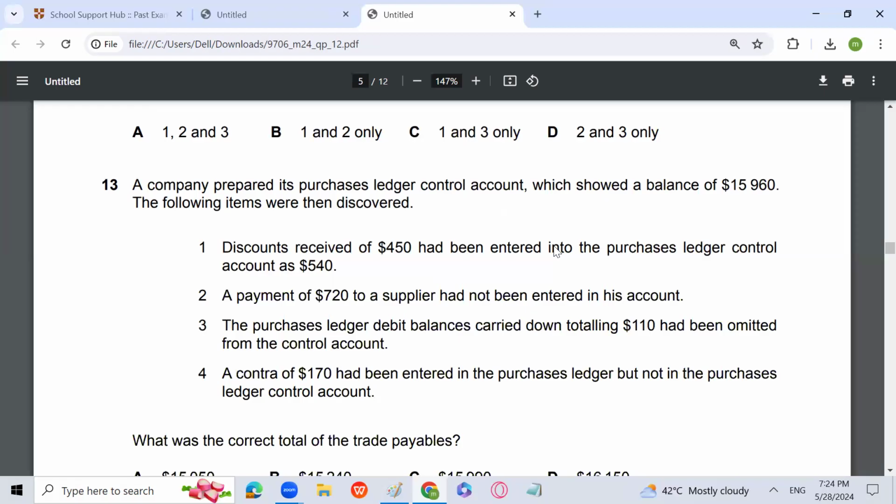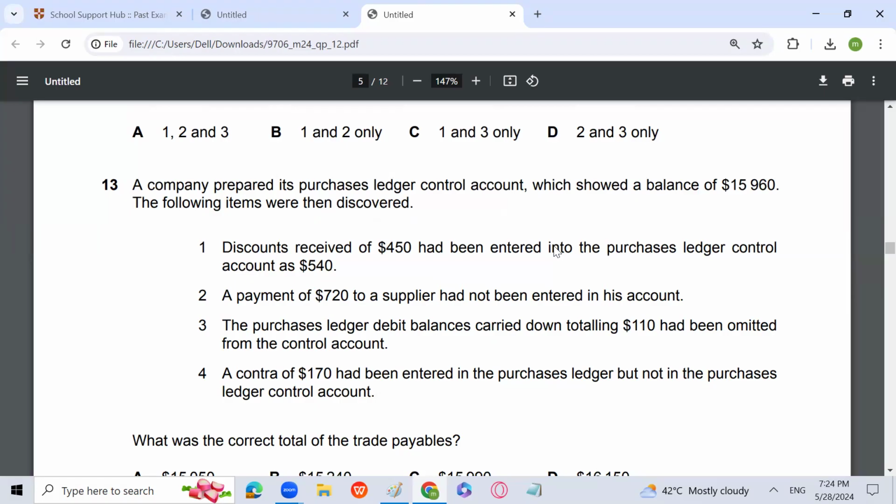The company prepared the purchase ledger control account which shows a balance of 15960. The following items were then discovered. Discount received of 450 had been entered into the purchase ledger control account as 540. Always remember, discount received is an income and the purchase ledger control account is supposed to be debited. So it is supposed to be debited by 450, but you have written it as 540. So it has been debited 90 more, so you have to give a credit to the control account, meaning you will add it in the control account.